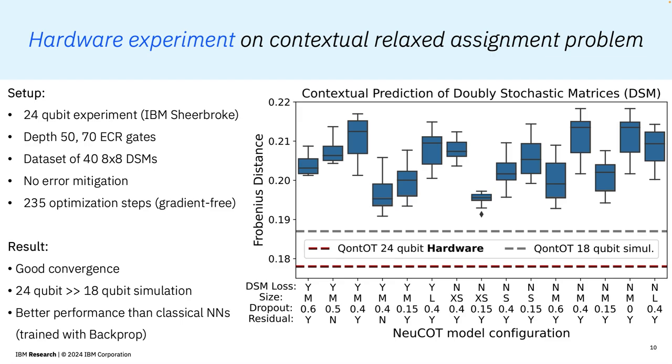We observed good convergence and found that our 24 qubit hardware result outperformed an 18 qubit simulation. Moreover, in this setting that was most closely reflecting the inductive bias of the circuit, we achieved better performance than all classical state-of-the-art neural OT methods, which were trained with backpropagation. Looking ahead, we therefore believe that the use case of contextually predicting DSMs rather than generic transport plans is the most promising application of our circuit.